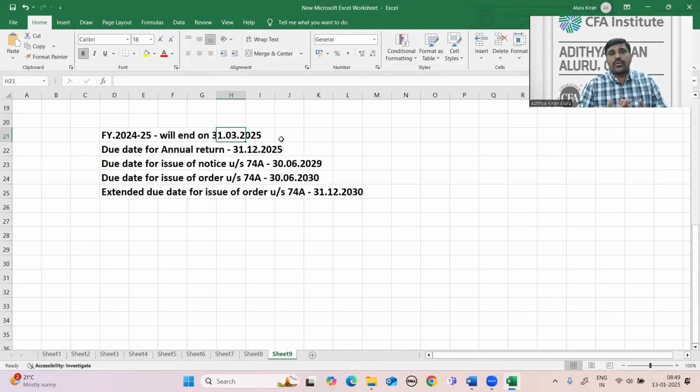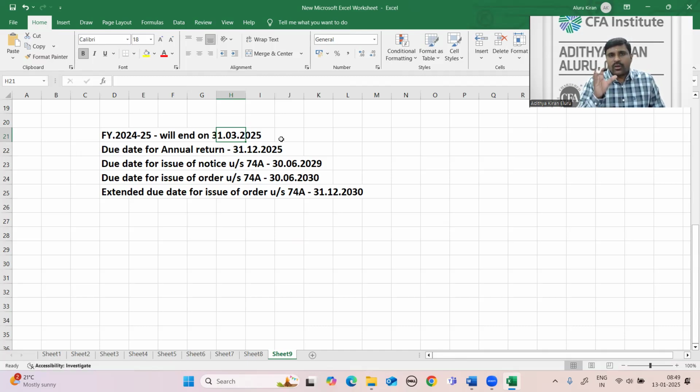The government's opinion is that since the authorities have more time to issue an order, they should not hurry, saying that it is a fraudulent case.